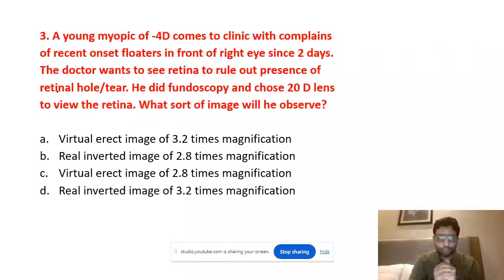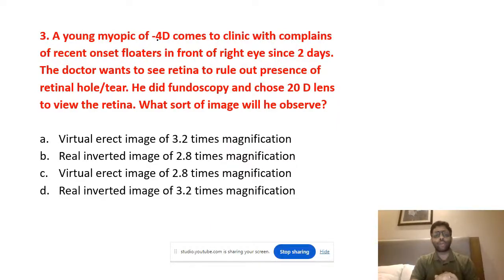Third question, a myopic patient of 4 diopter comes to the clinic with recent floaters. The doctor wants to see the retina to rule out a retinal hole or tear, which can cause floaters, because of vitreous hemorrhage as well. Fundoscopy was done, and because he has to see the entire retina, it is indirect ophthalmoscopy. The magnification is given by the power of the eye of the patient divided by the power of the lens used. That should be known. The lens is given to you, 20 diopter.